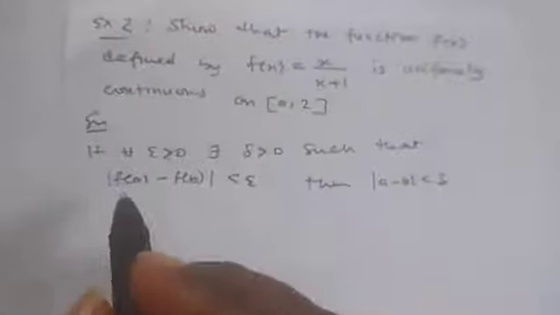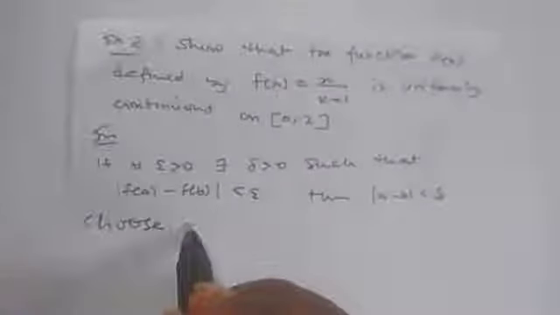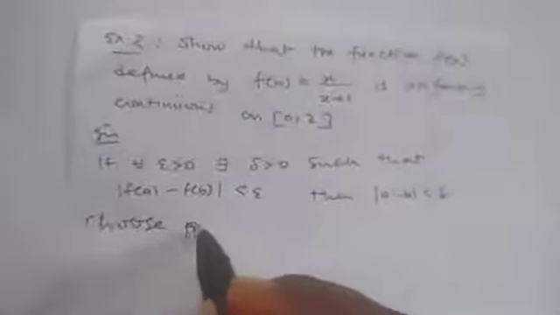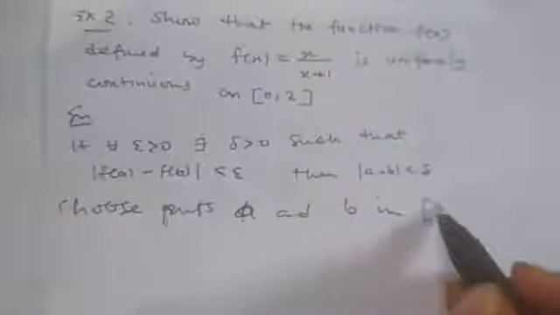Now we need to choose our points a and b in this interval,